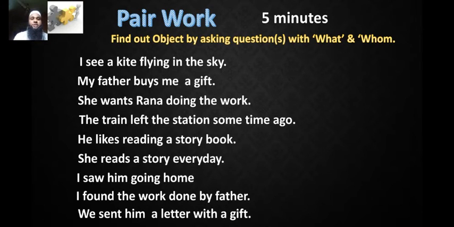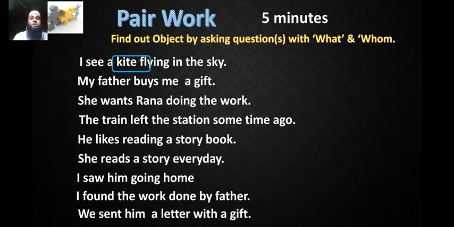The first sentence, I see a kite flying in the sky. Okay, let us make a question with what. What do I see flying in the sky? What do I see? I see a kite. Yes. If we make any question with what, the answer will come out a kite. So here kite is object.